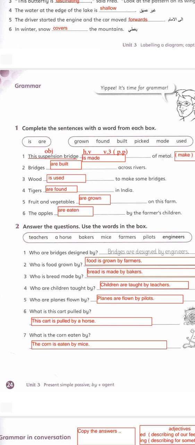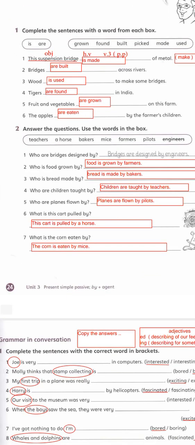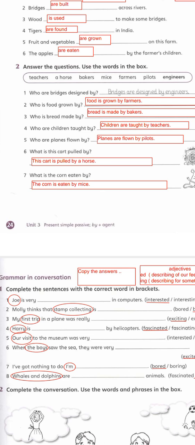This is passive. This is a kind of question which is very important. Here, to make the passive we write object, then is or are, then verb 3, so we make passive sentences here because it begins with an object. We call it a passive sentence.